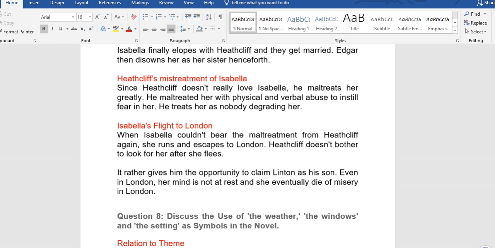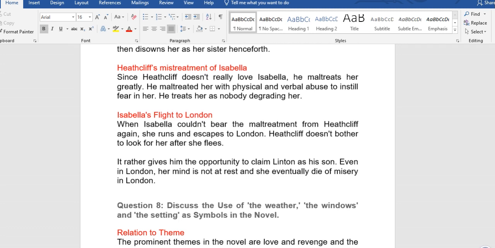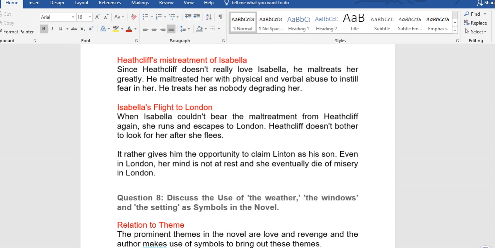The next stage is Isabella's flight to London. When Isabella couldn't bear the maltreatment from Heathcliff anymore, she runs and escapes to London. Heathcliff doesn't bother to look for her after she flees. It rather gives him the opportunity to claim Linton as his son. Even in London, her mind is not at rest, and she eventually dies of misery in London. That is the first question on Wuthering Heights by Emily Bronte.